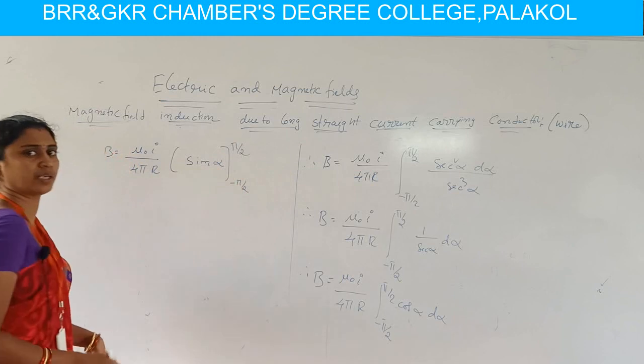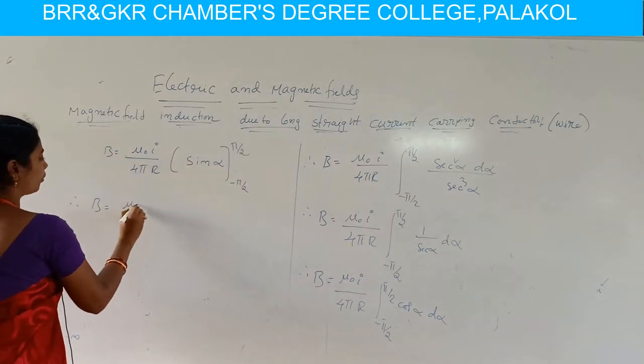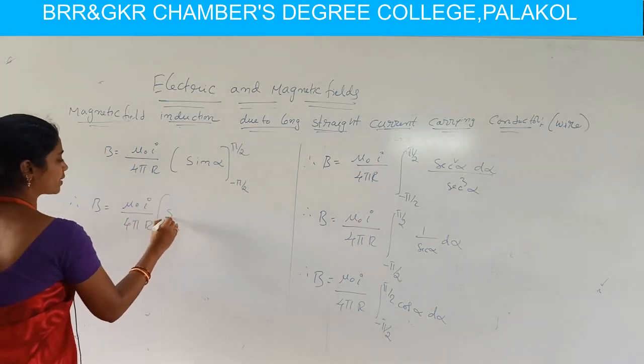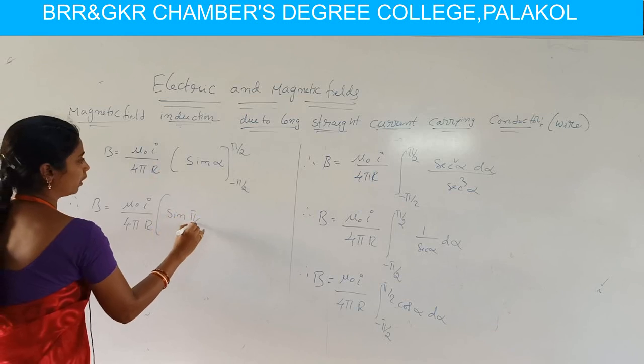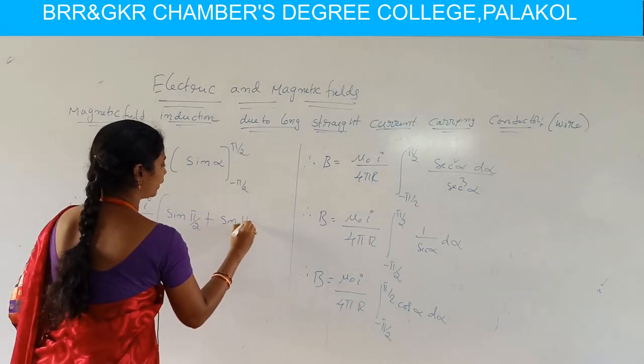We always substitute the upper limit first, then the lower limit. Then we have B equal to mu naught I by 4 pi r, upper limit sin pi by 2, and lower limit minus of minus, which becomes plus sin pi by 2.